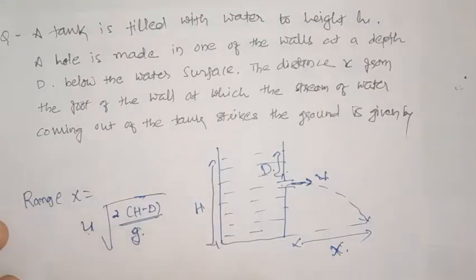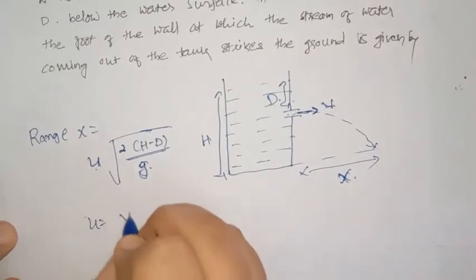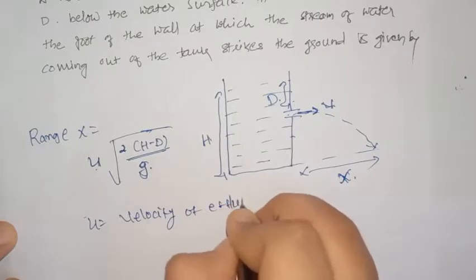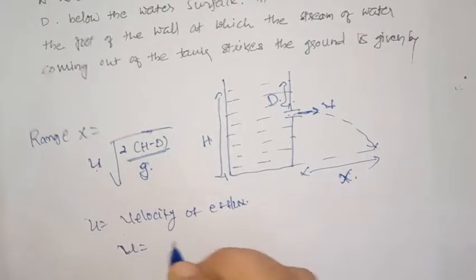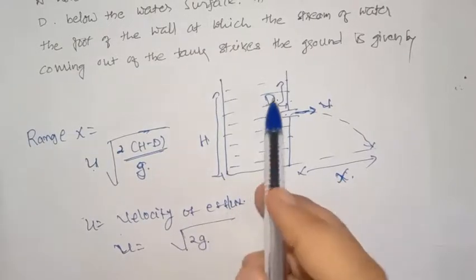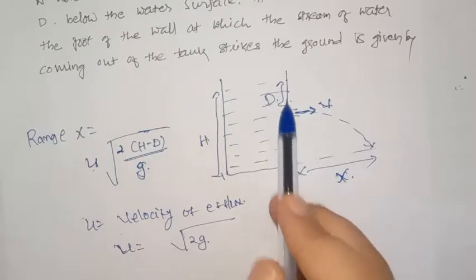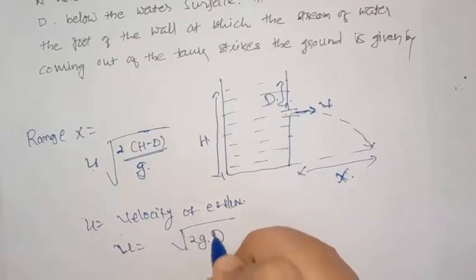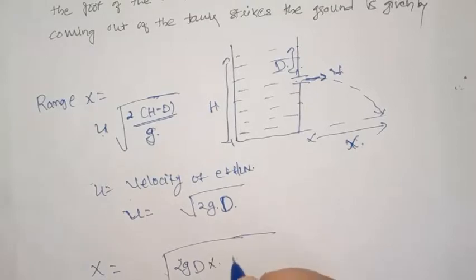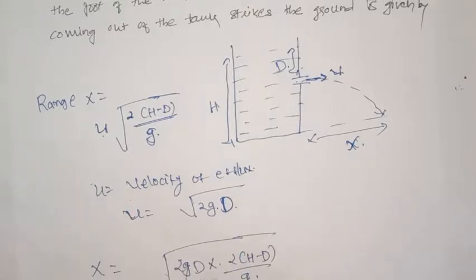But U will be the velocity of efflux. So U will be equal to under root 2G, height above the point, that will be D. So the range x will be equal to under root 2GD into 2 under root H minus D upon G. This G will get cancelled out.